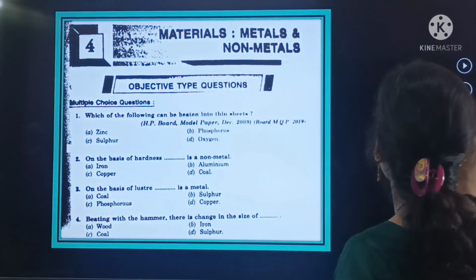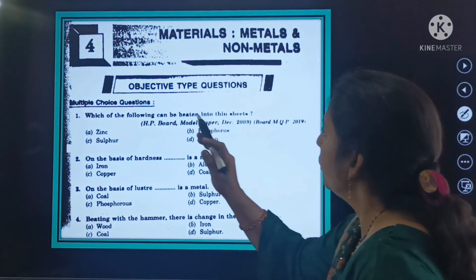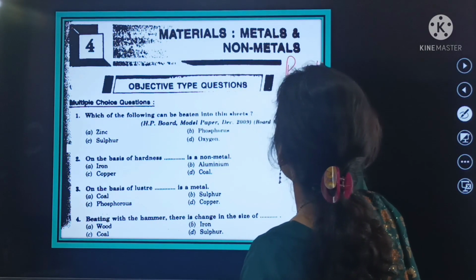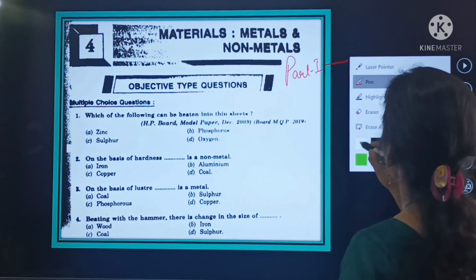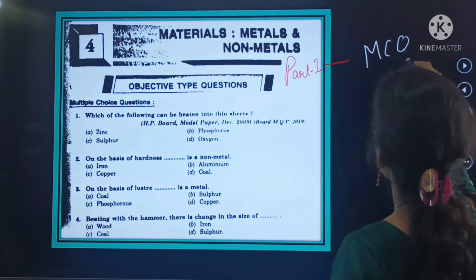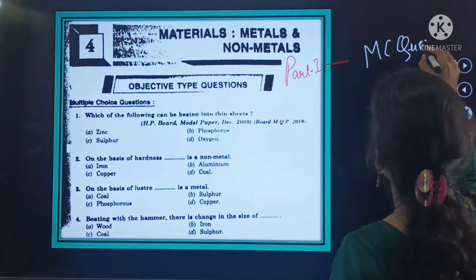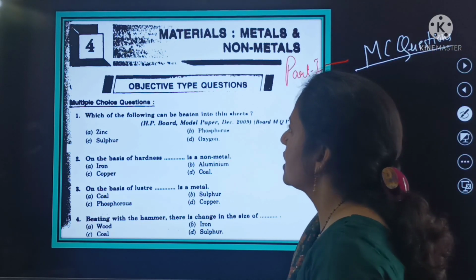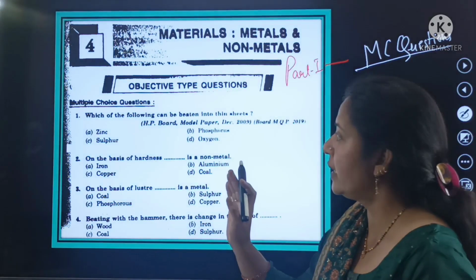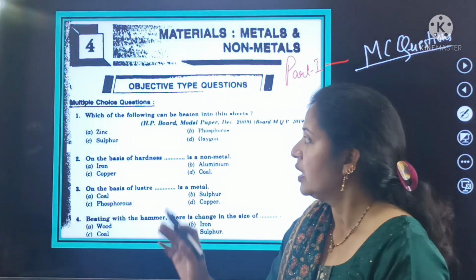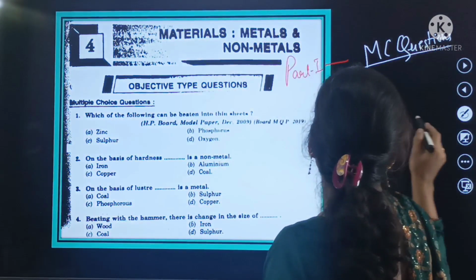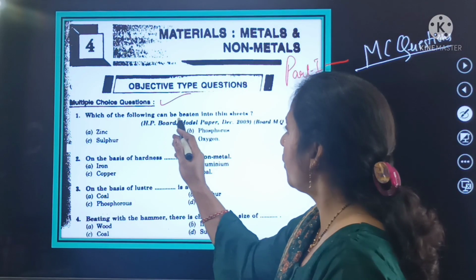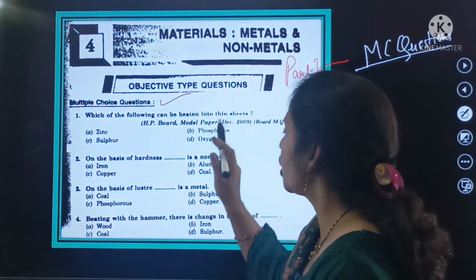So let us start with our first part. It is our part 1, and your part 1 is related to your MCQ questions. This is our first part, and that is objective based questions. Let us start with our first question related to the objective questions, and your first question is: which of the following can be bitten into sheets.